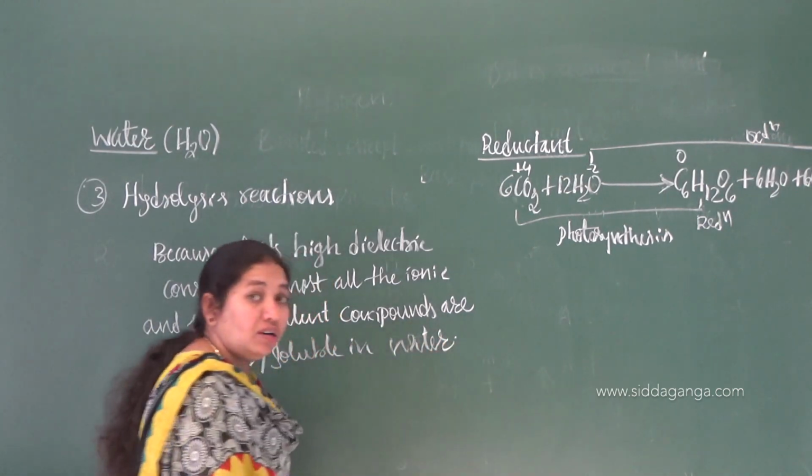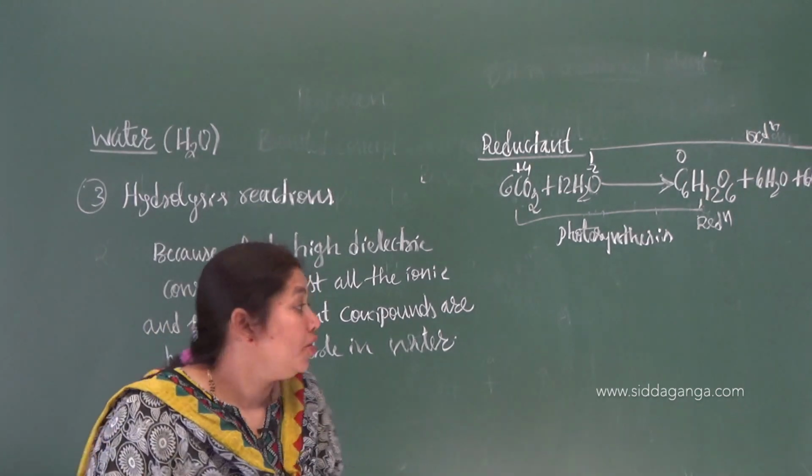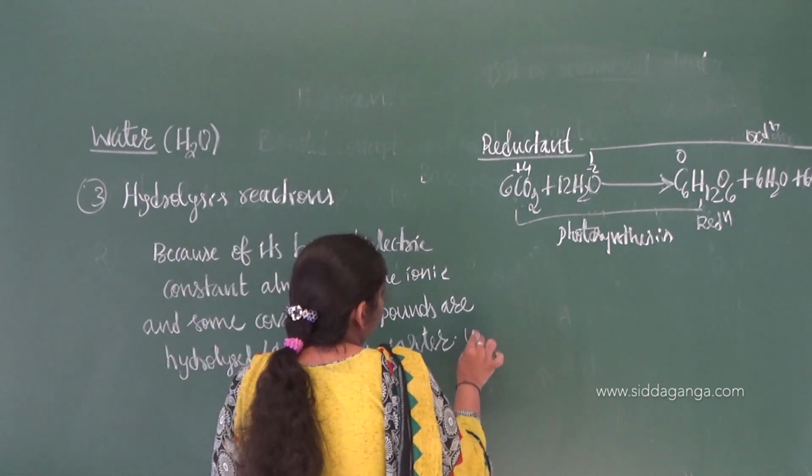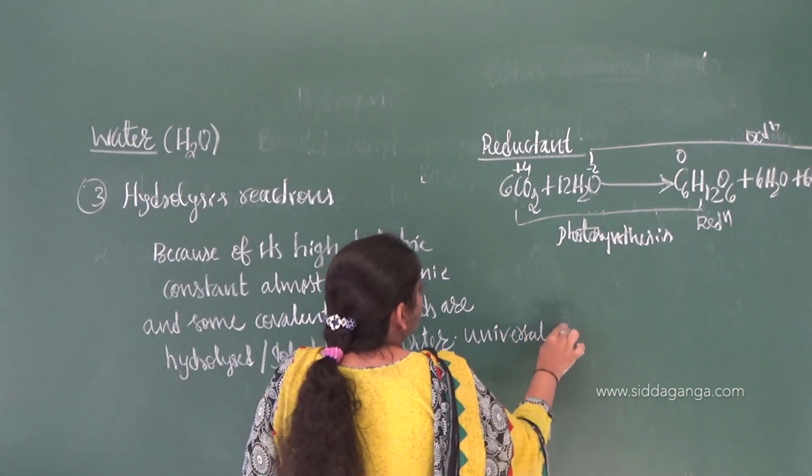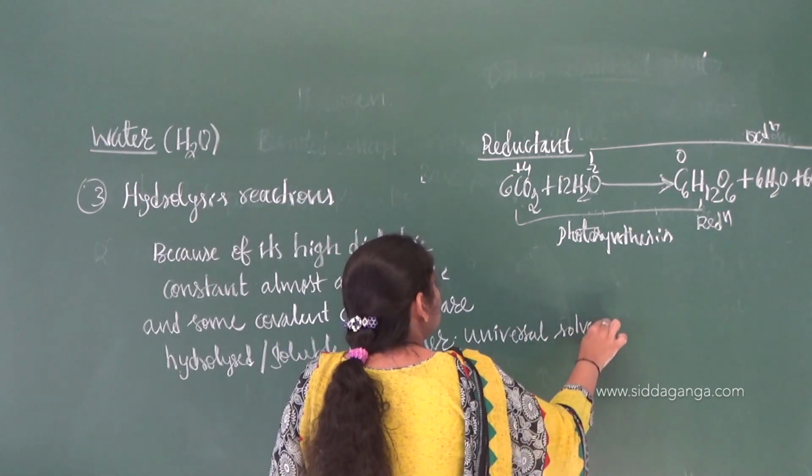So what do we call water as? Water is a universal solvent. Water is the universal solvent.